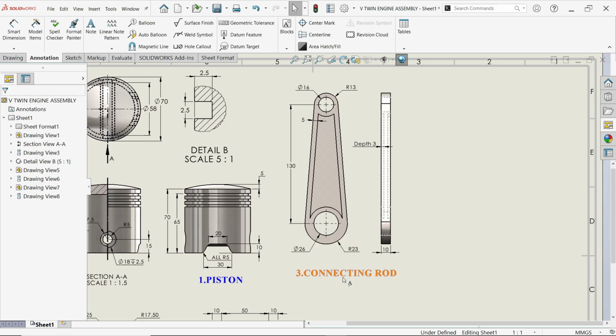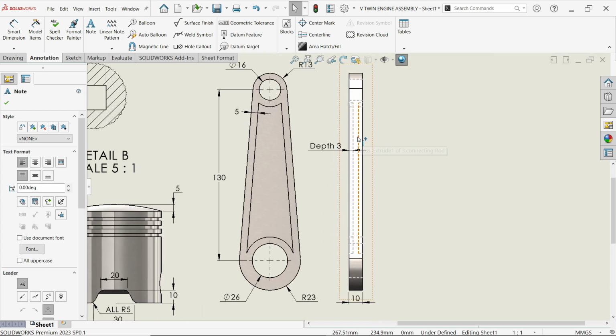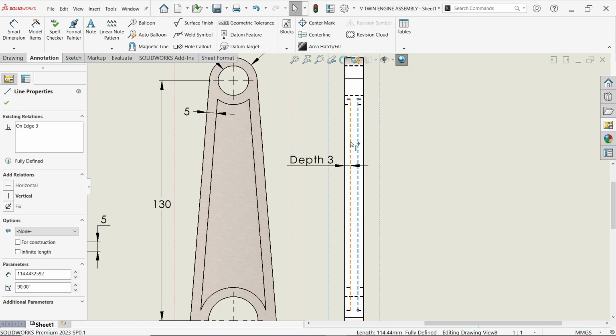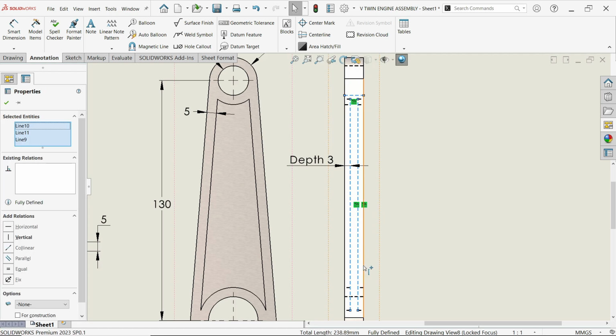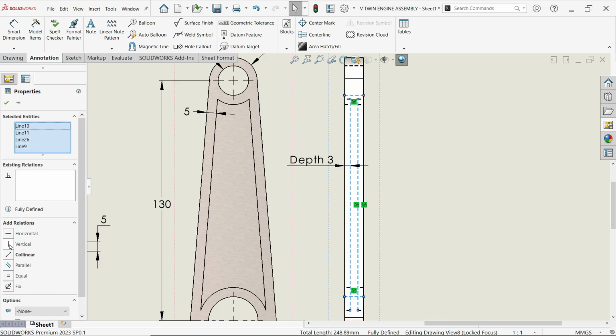Here say OK and just move in a place so that, okay, these lines are in different colors. Change format.